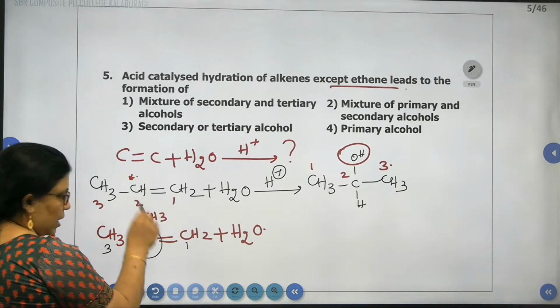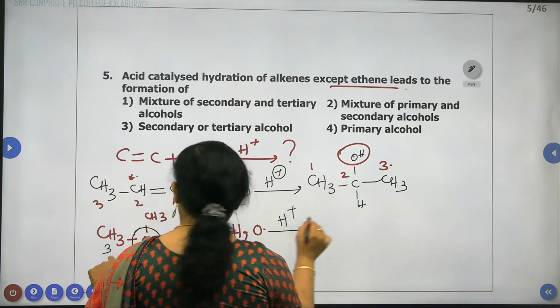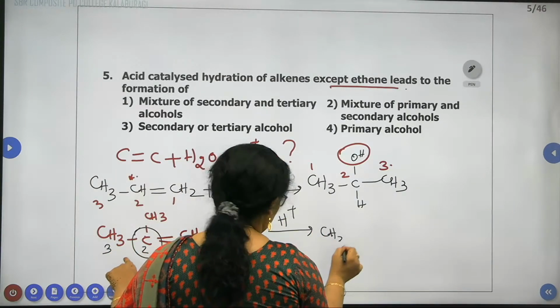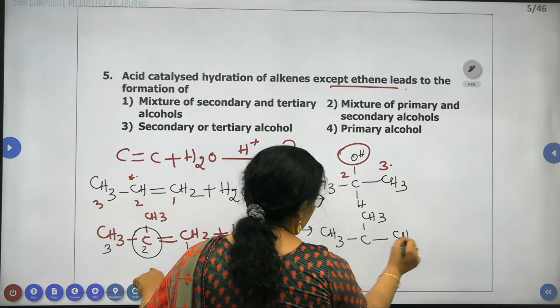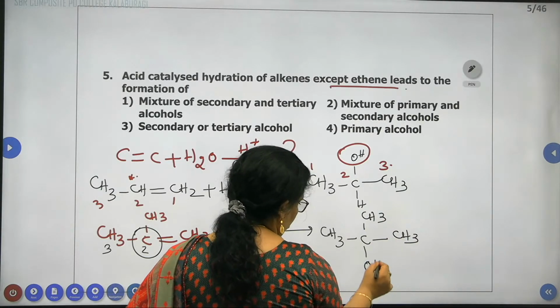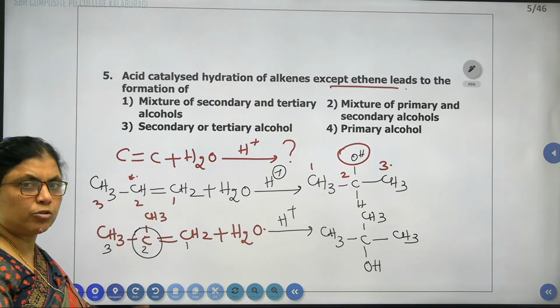Therefore, OH will be added to this carbon atom. In presence of acid, which acts as a catalyst, we get CH3, C(CH3), and this will be the OH group. If I am taking ethene, we are going to get